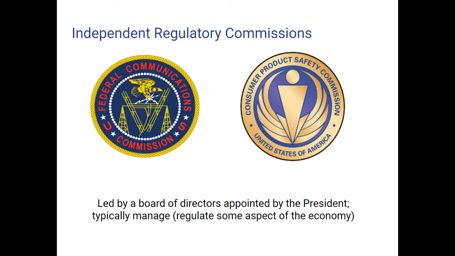You have organizations like the Consumer Product Safety Commission. You often hear about them when there are product recalls, where they give you information about how this product isn't safe and needs to be recalled. Those are different parts of our government that are led by boards and not by individuals. They usually deal with some part of our economy.